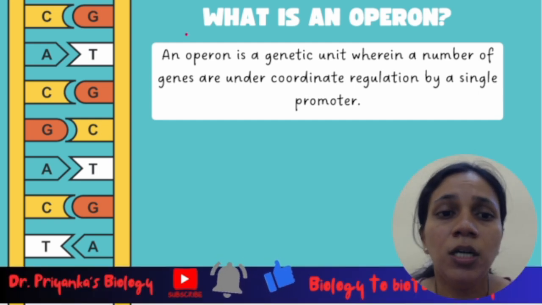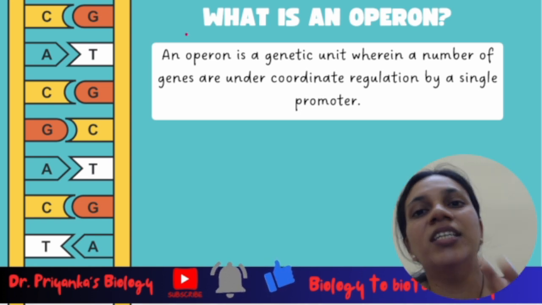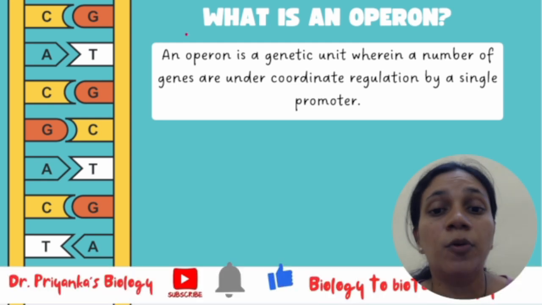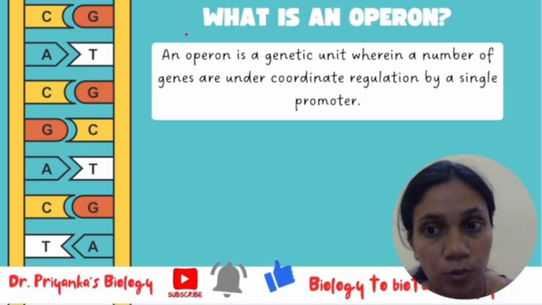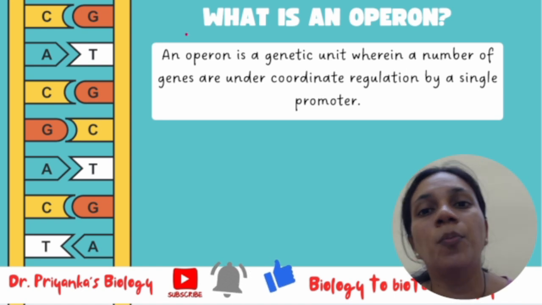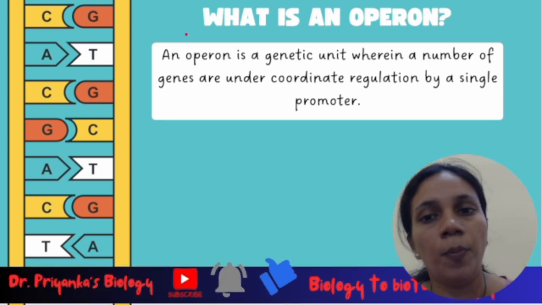So coming to the formal definition of operon: it is a genetic unit where a number of genes are under the controlled or coordinated regulation of a single promoter. That is the definition of an operon.